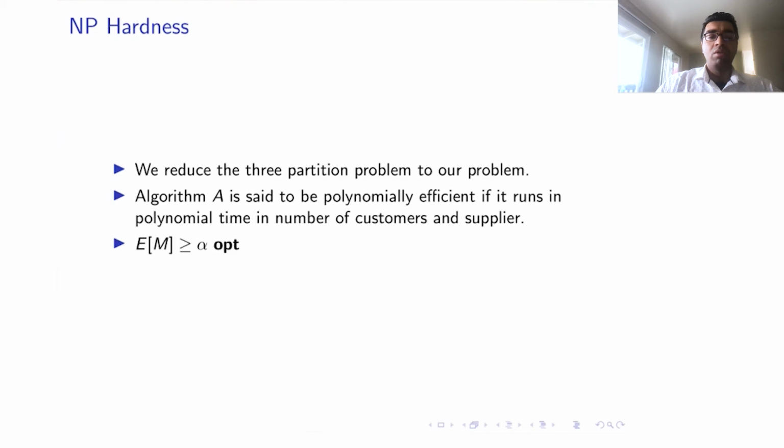We've looked at various algorithms to solve this problem, and we say that an algorithm is polynomially efficient if it runs in polynomial time in the number of customers and suppliers. We characterize the performance of the algorithm using the notion of the approximation factor. The idea is that we say that algorithm A has an approximation factor of alpha if the expected number of matches by the menu constructed by the algorithm is at least alpha times the optimal number of matches. We'll propose an algorithm which has a constant factor approximation.